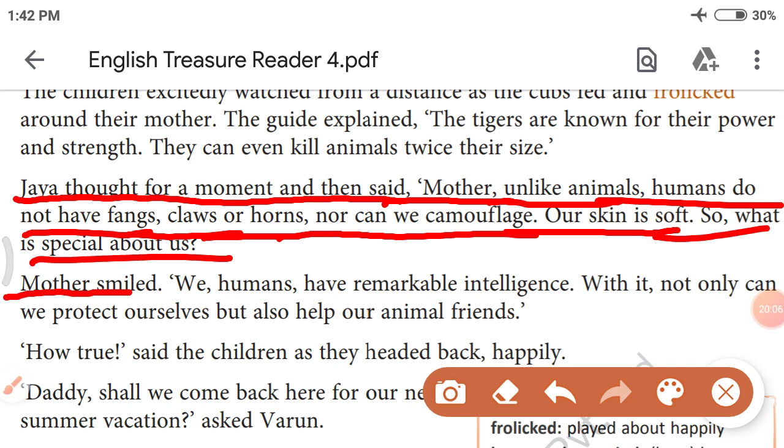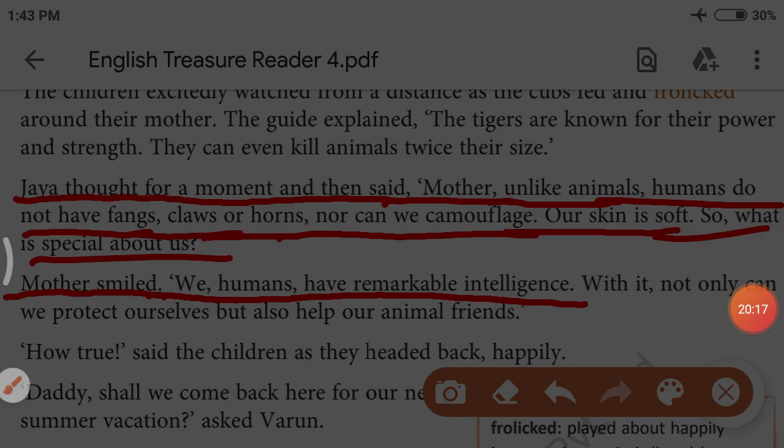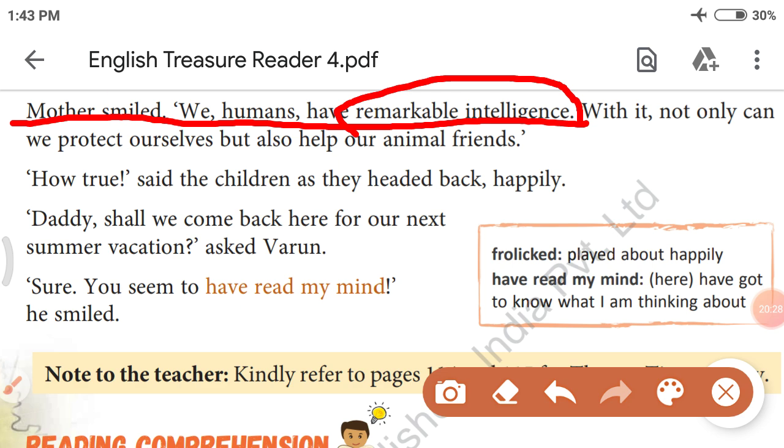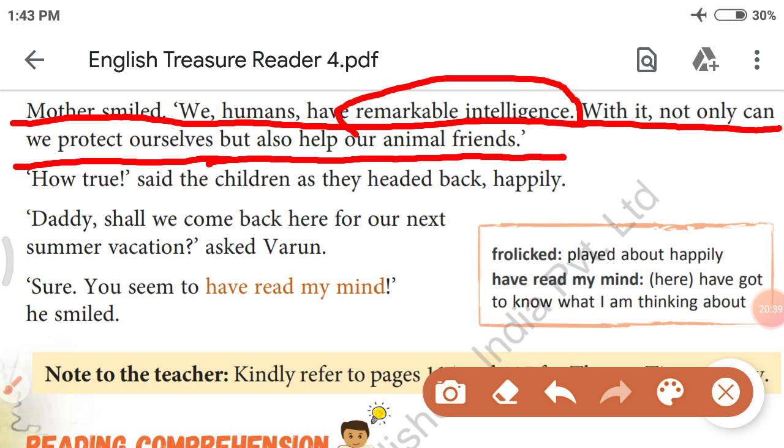Mother smiled. We humans have remarkable intelligence. What did mother reply? Mother said, we humans have remarkable intelligence. Remarkable intelligence means a sharp brain, a sharp mind. With it, not only can we protect ourselves, but also help our animal friends.